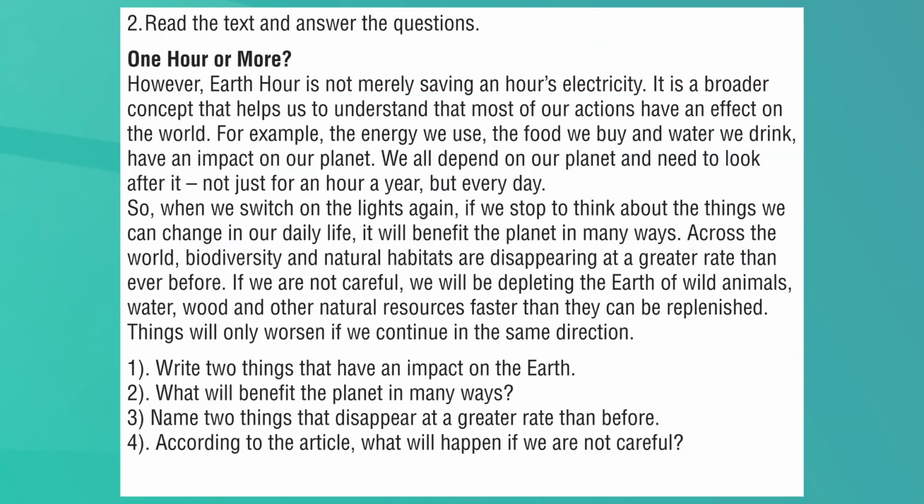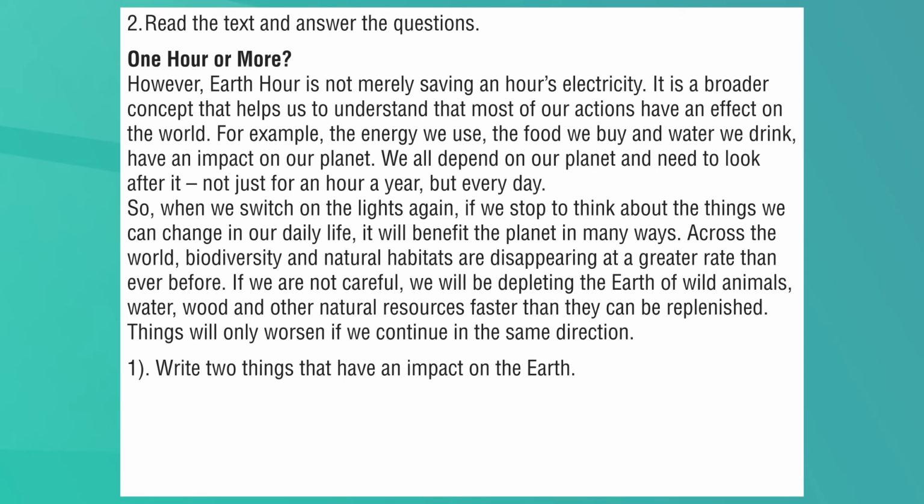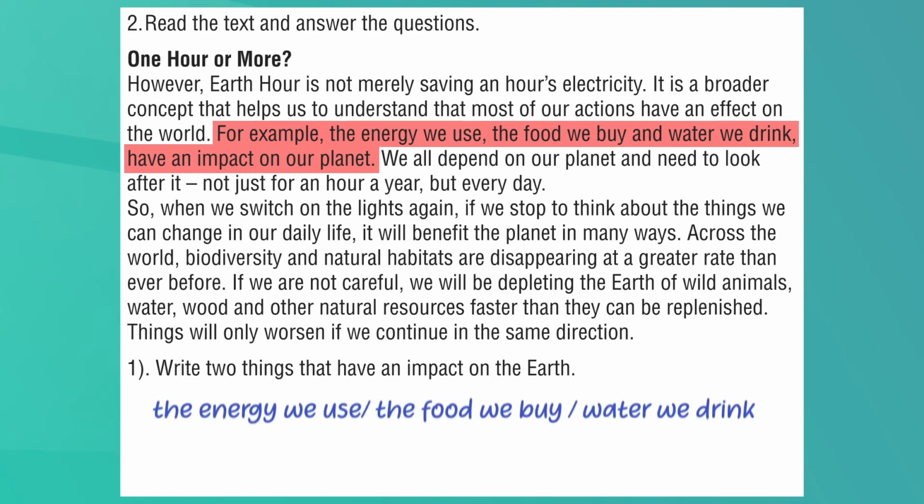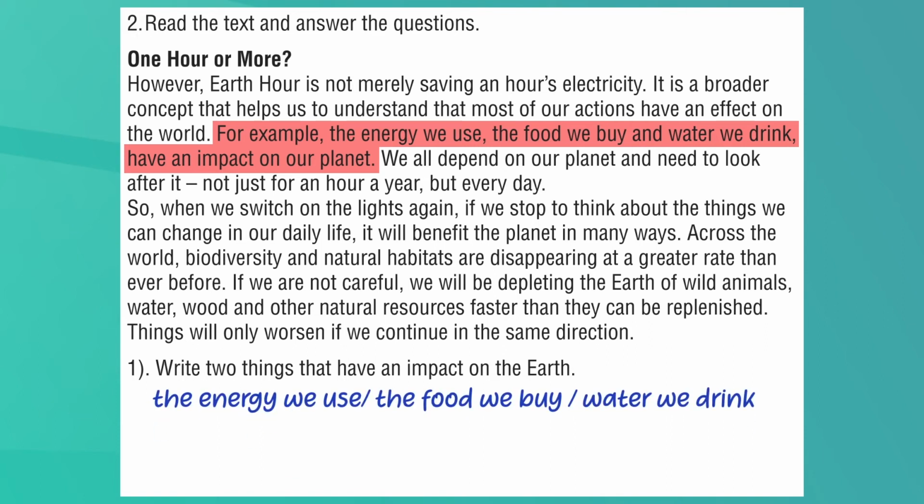Okay, let's check your answers. Read the first question. Write 2 things that have an impact on the earth. Read this sentence. For example, the energy we use, the food we buy, and water we drink have an impact on our planet. So you can find 3 things that have an impact on the earth. They are the energy we use, the food we buy, and water we drink. Okay, so you can write 2 out of these 3.